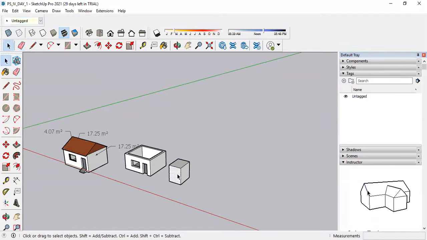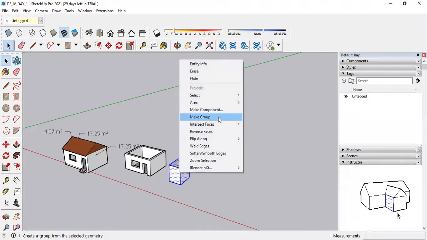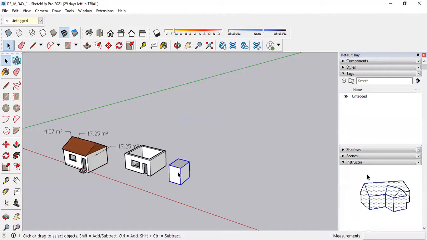Suppose I select this, right click, make group as it was previously, select this, add tag. When you click on this plus sign, it will ask you to add a tag. Suppose I make it as cube. Okay, then the tag is getting added, but currently we are working in the untagged tag.